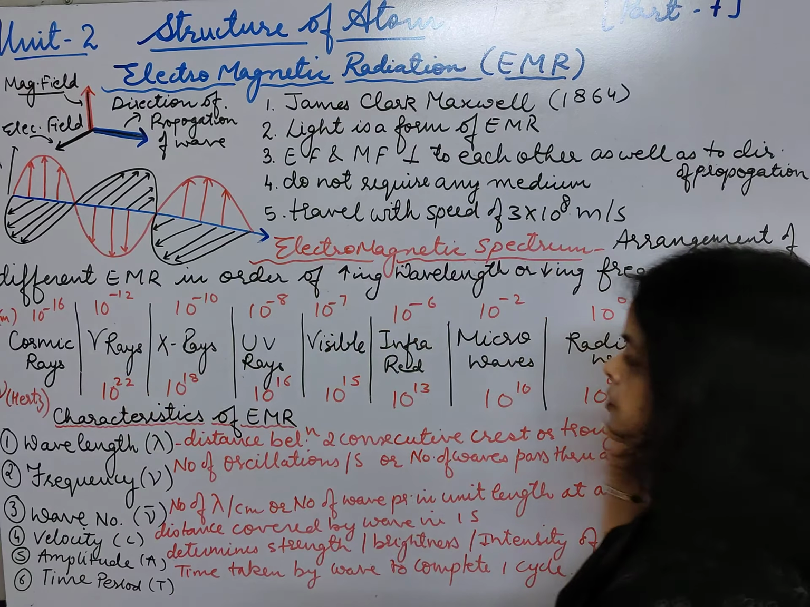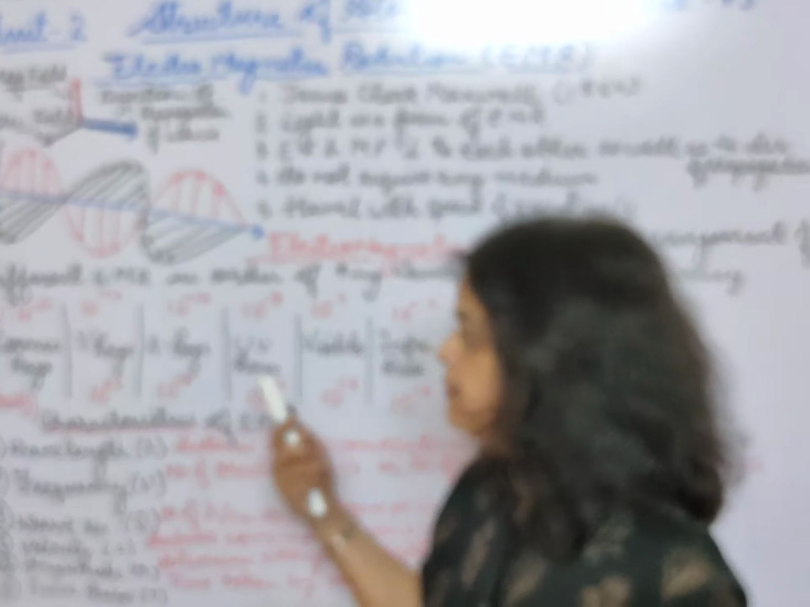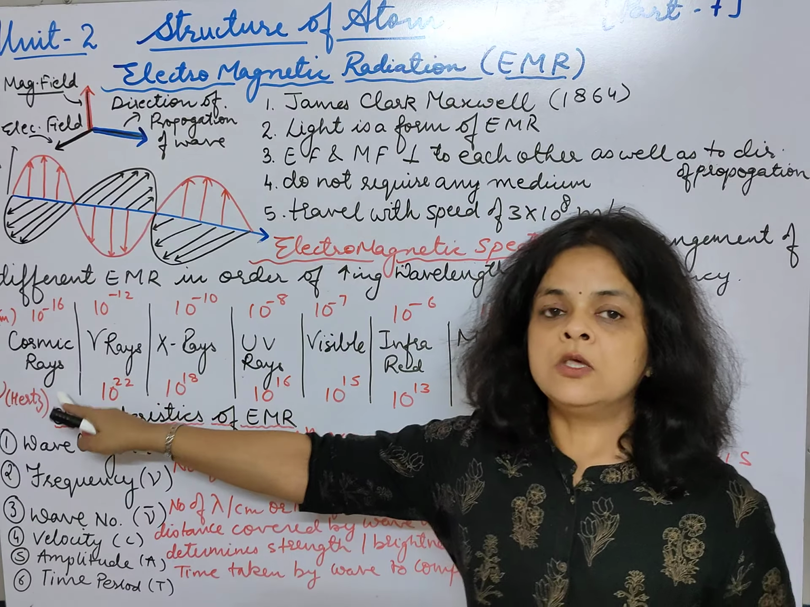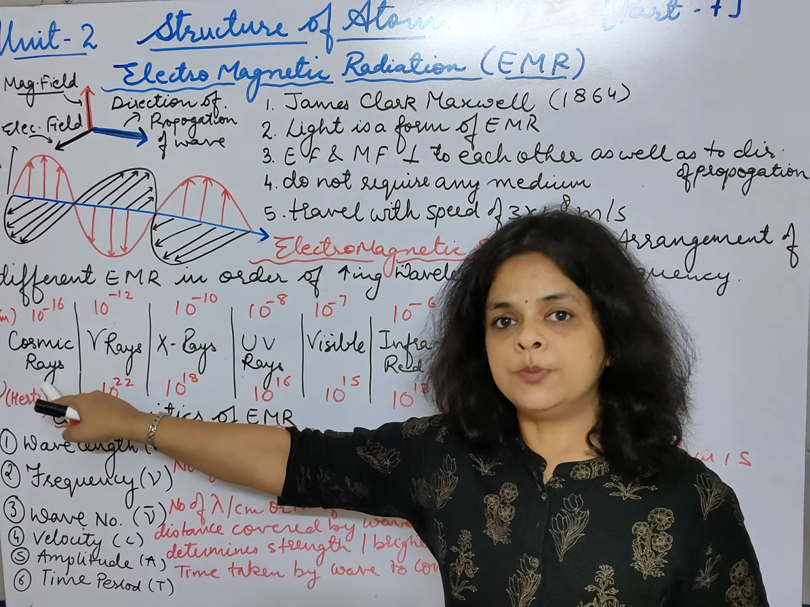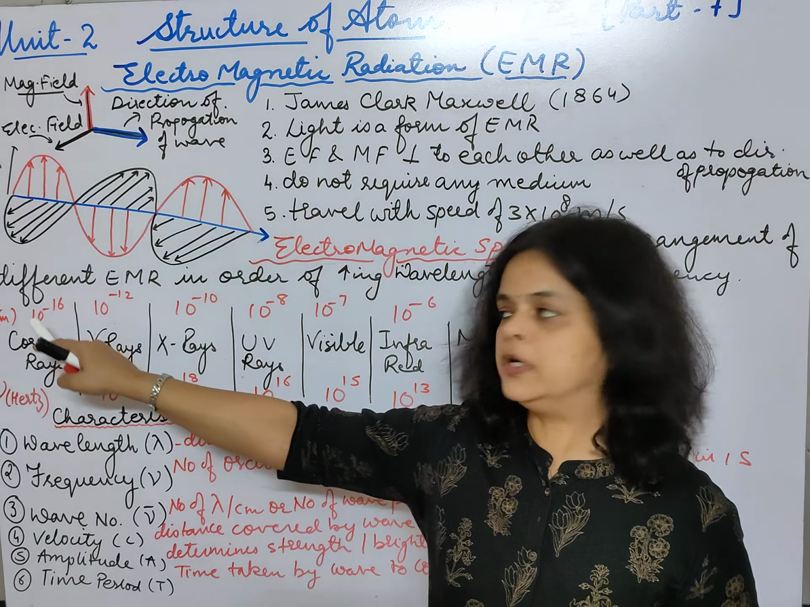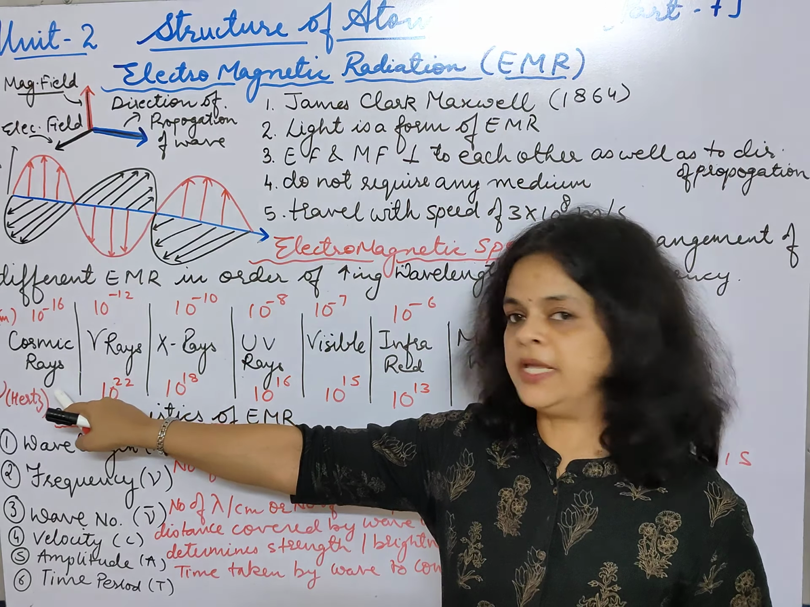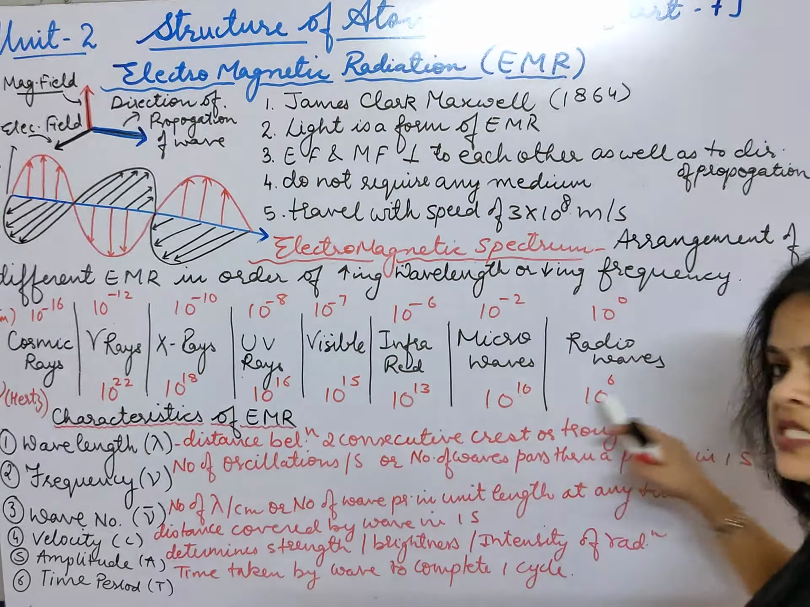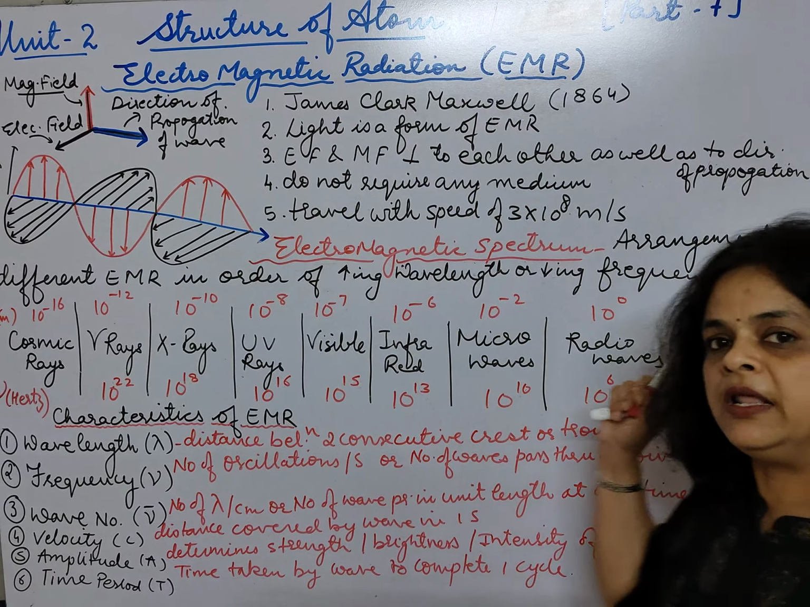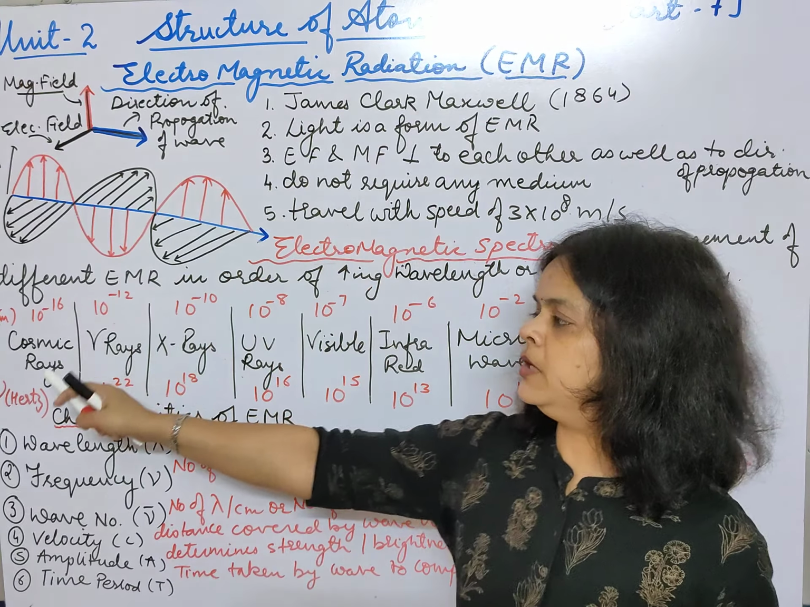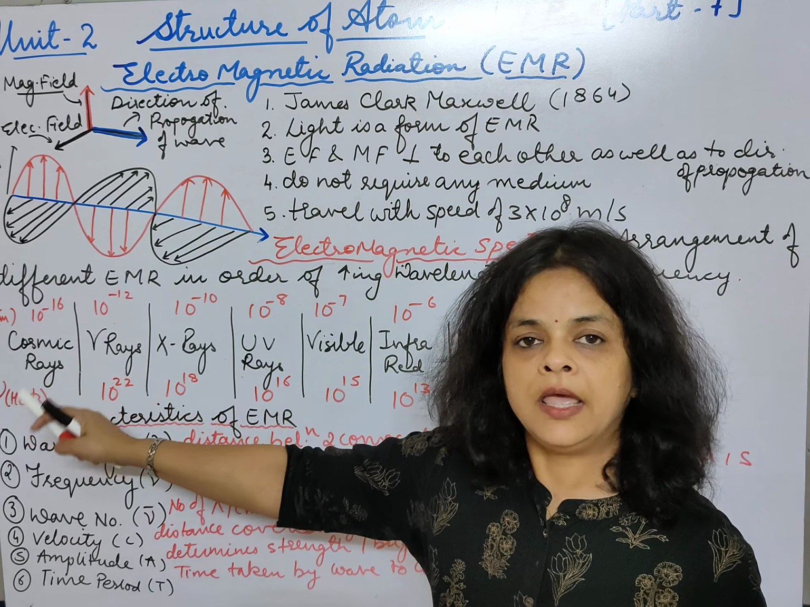So out of these rays, you can easily tell me that cosmic rays or radio waves, which are more energetic? Yes, it is cosmic rays, because here the frequency is maximum, and as you are moving this side, the frequency is decreasing. So radio waves have the least energy. Cosmic rays have the higher energy.